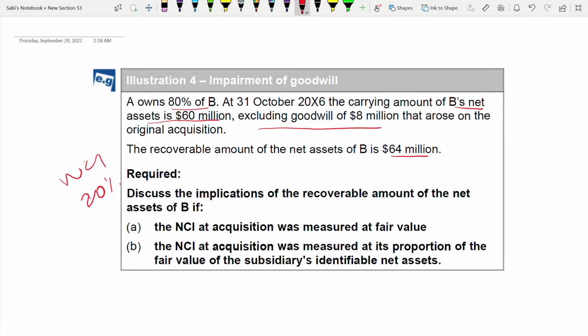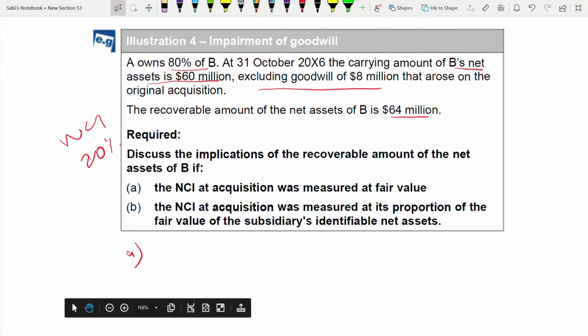So now let us do the NCI, the first one. When you measure the NCI at fair value, what would be the impairment? Remember, when you're calculating NCI at fair value, the full goodwill has been calculated. So here you need to add the goodwill with your carrying amount. So net asset was how much? 60 million. And your goodwill was 8.